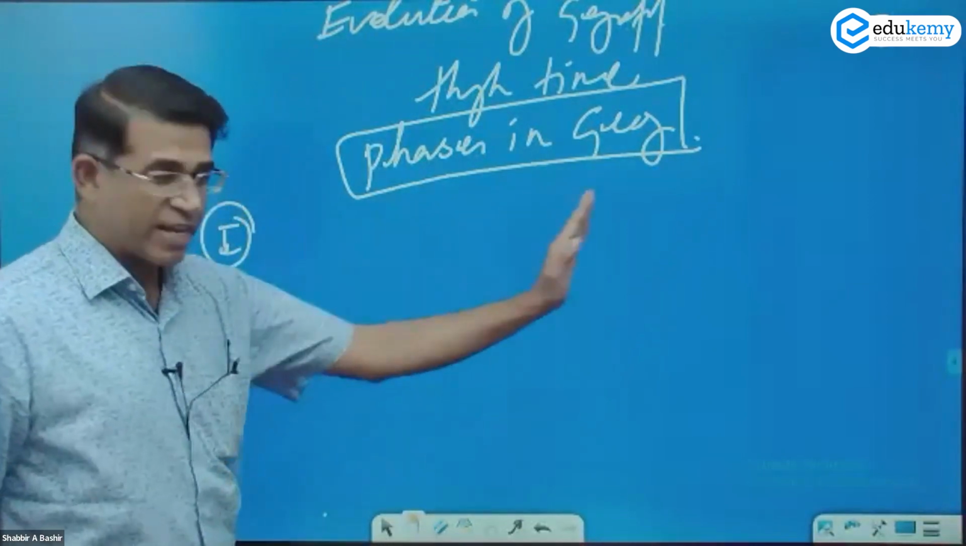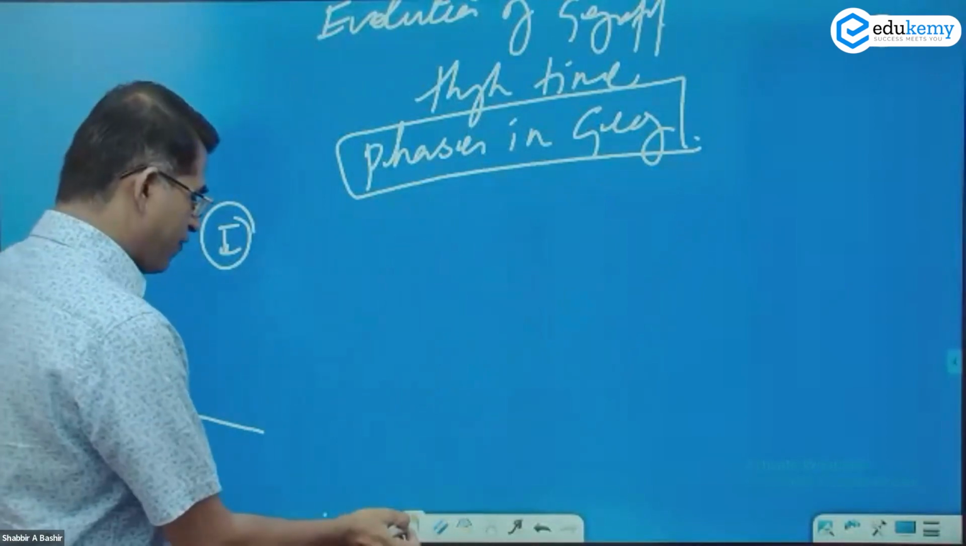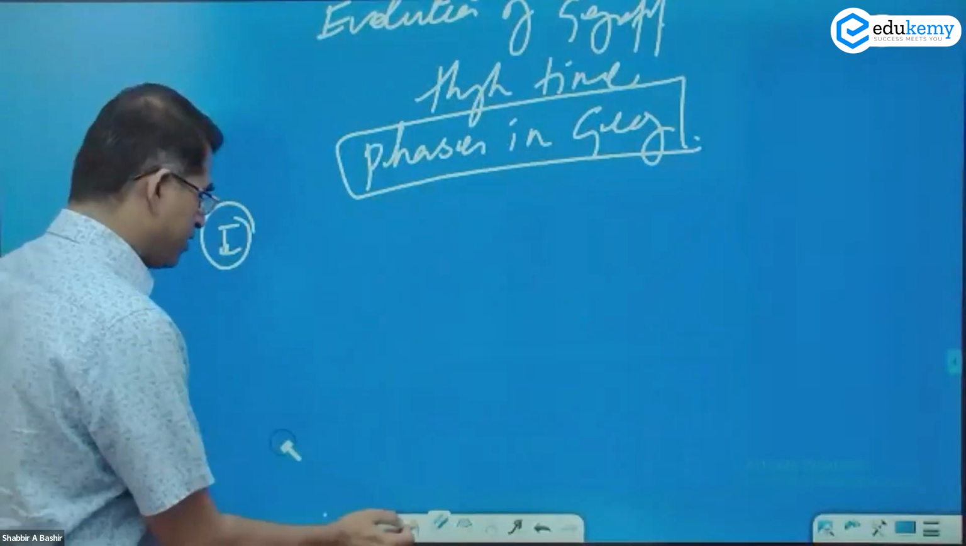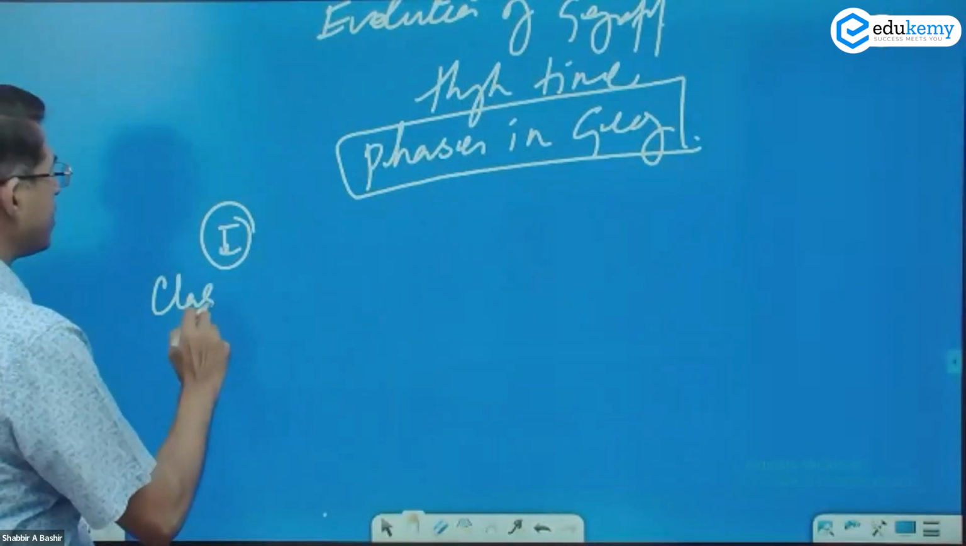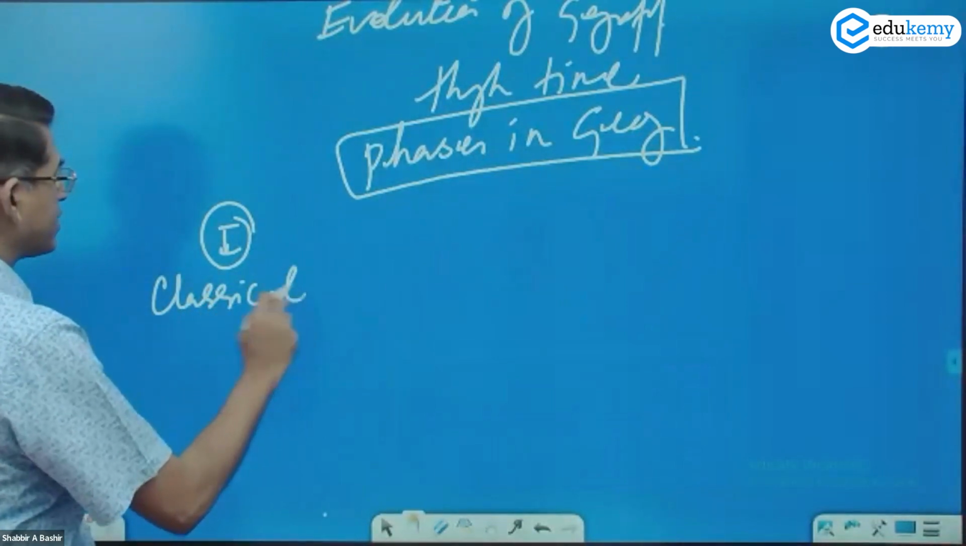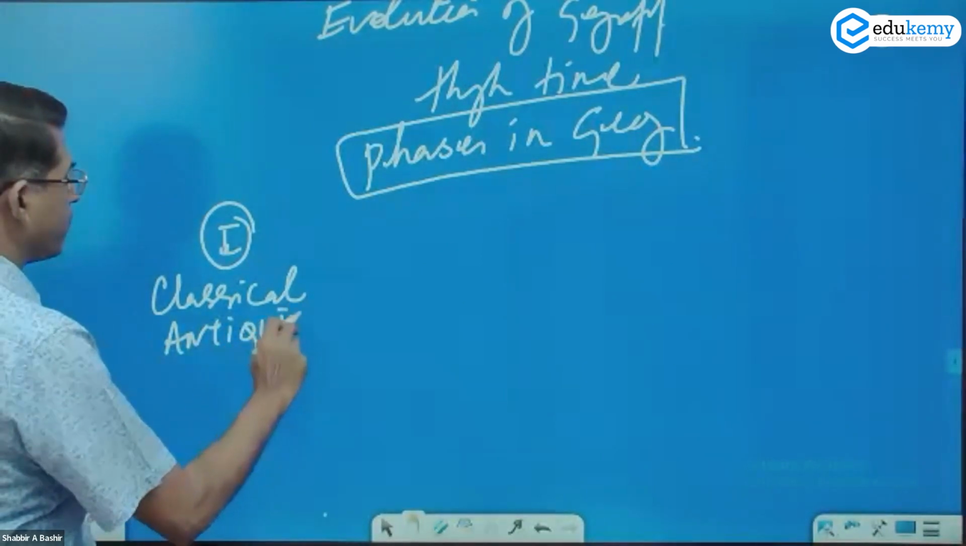After I've drawn it here, then you draw. Don't draw it yet, okay? So there is a phase which is referred to as classical antiquity.